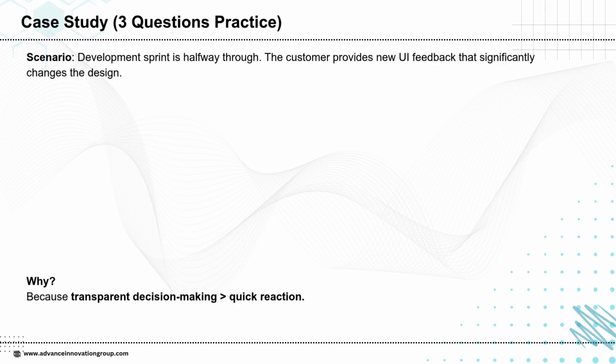Understand how this change affects the project before deciding anything. Present findings to the product owner or CCB. They decide whether to approve or reject the change, not the project manager alone. Reprioritize the backlog. If approved, update the backlog and future sprints accordingly. This approach reflects PMI's mindset. Transparent decision-making is more important than reacting fast.